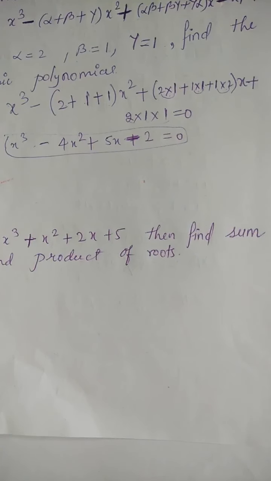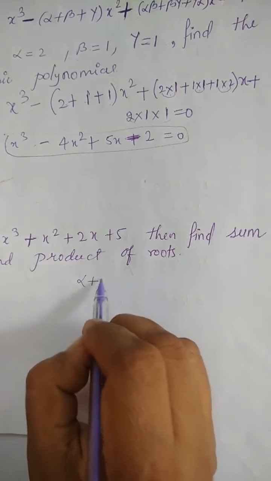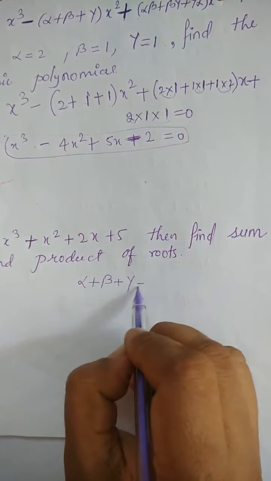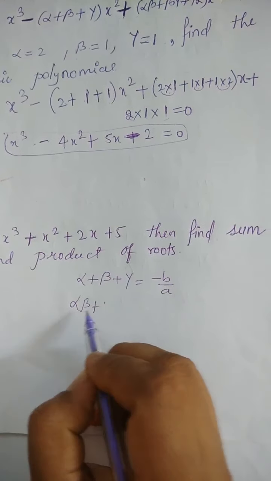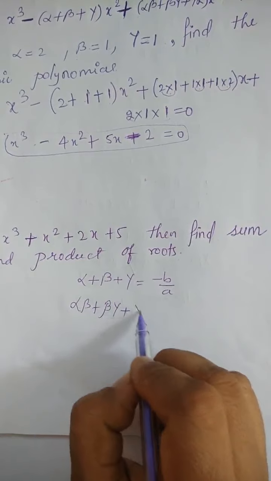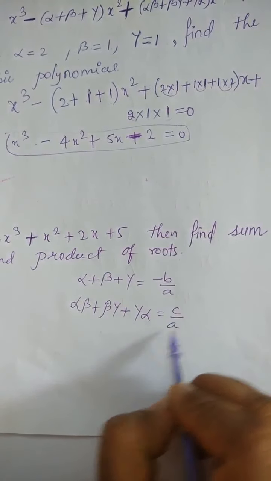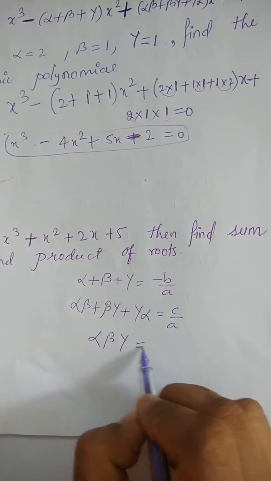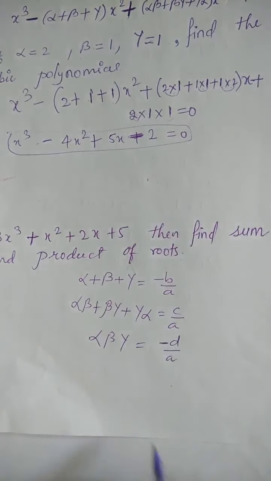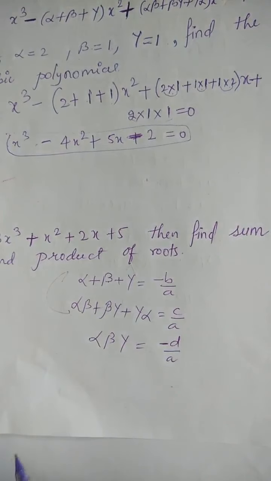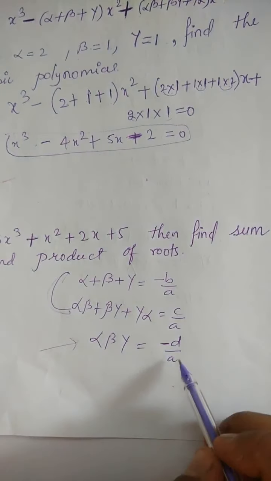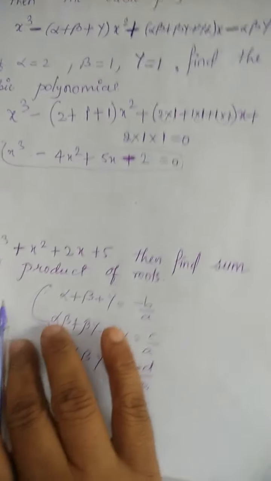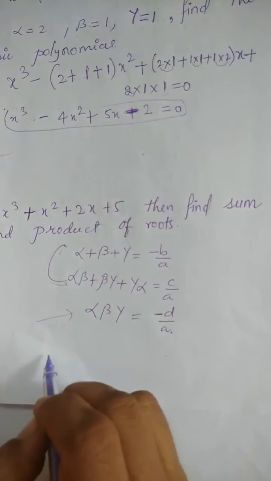We know already, at the starting of this video I have told you, alpha plus beta plus gamma is minus b by a. Alpha beta plus beta gamma plus gamma alpha is equal to c by a, and alpha beta gamma is equal to minus d by a. So this is the sum of roots and this is the product of roots. Then you need the coefficients a, b, c. So let me write the values of a, b, c.